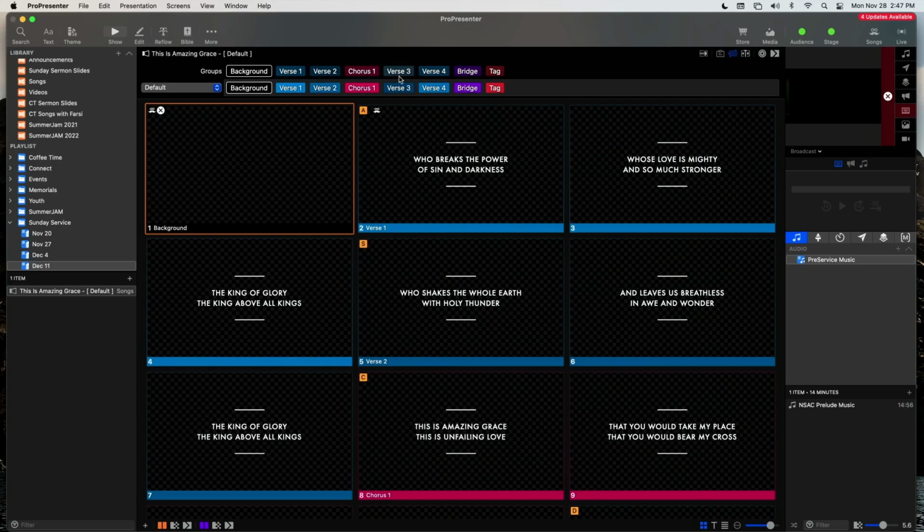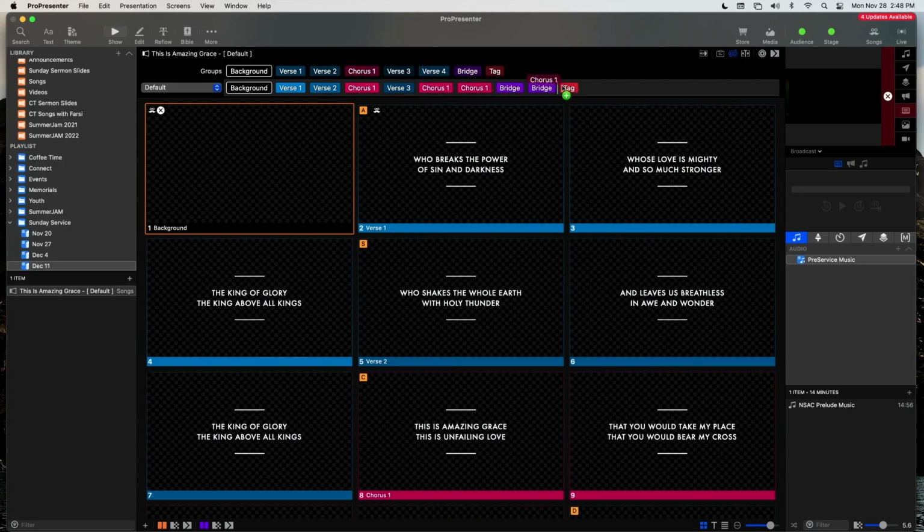Now to change the order or to add, you can simply drag from the top. So I want to add another chorus after verse 4. I'm going to drag it and drop it in there, and that will add the chorus. If you want to take out something, let's say this person didn't want to do verse 4, you could click on the X and that will remove it from your arrangement. And they want to do the chorus again, so we could add a chorus, could add another bridge and another chorus, so forth and so on. You can create an arrangement to match how the worship leader is going to sing the song on Sunday.